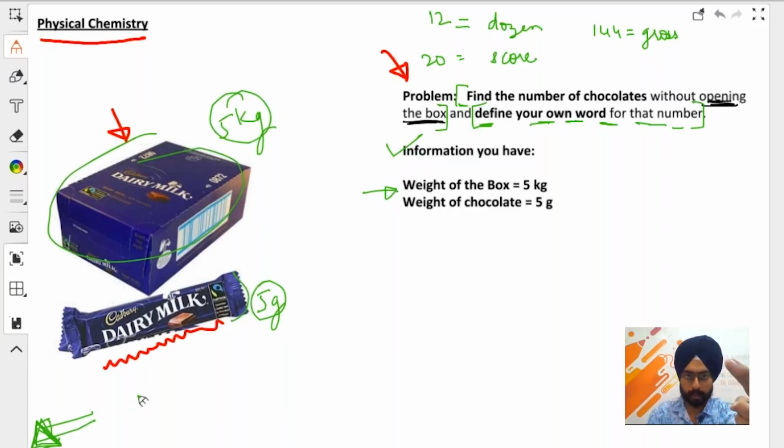I am giving you 2 minutes. Try to solve this question on your own, and when you have the answer, when you have the number of chocolates, please put them in the question box, the chat box that you have. All right, so take time till 9:11 p.m. Until then I'll scroll the chat box to see whether you are giving me any answers or not.